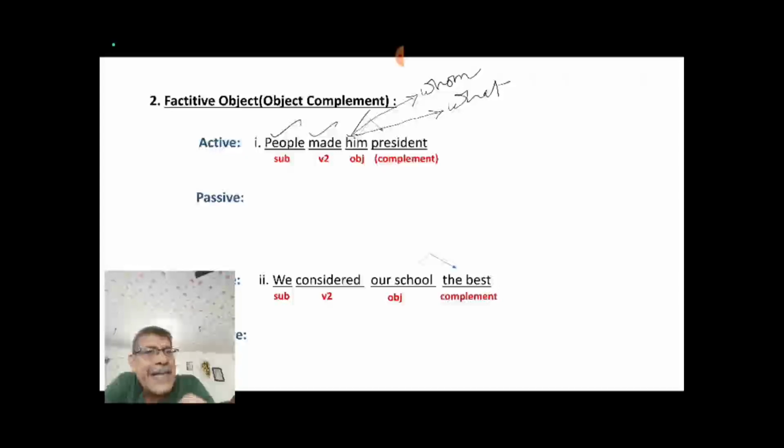But in this case your this formula will not be applied. Why? Actually, what was the previous one? She gives me a book.